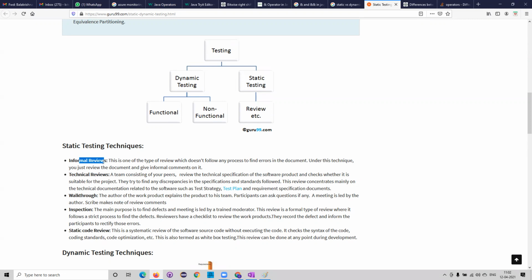Now, none of your interviewers will ask you this directly, but you should know the concepts. If someone is doing static testing, or dynamic testing, you should understand what is meant by it from the basics. That's what I was trying to explain. Okay, cool. Any other questions on this?